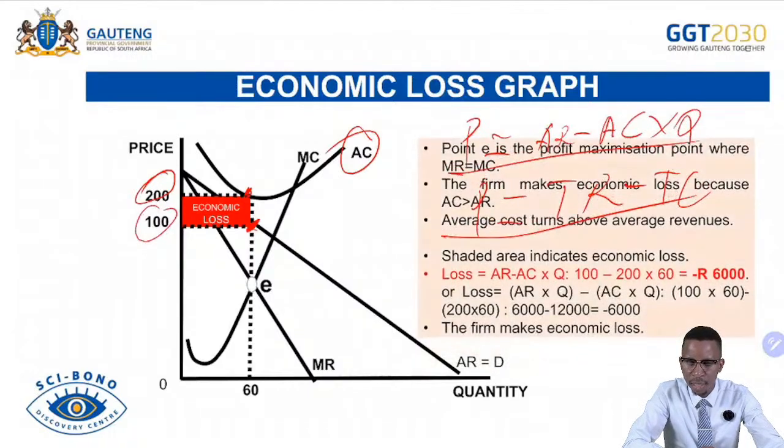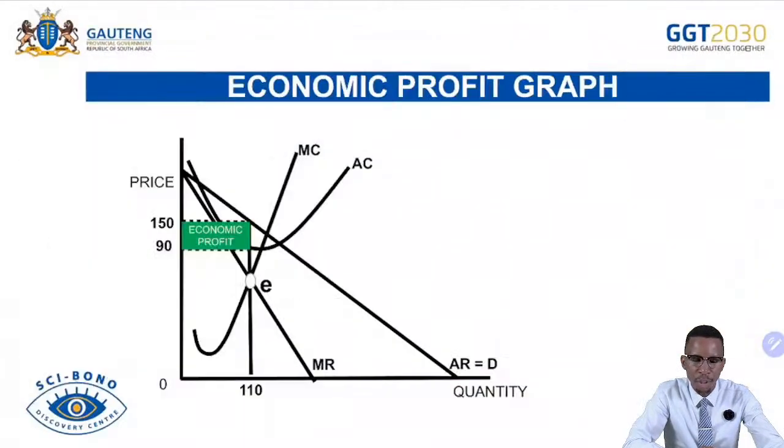And then that was the explanation. And then we continue with what we call economic profit. That is when now your revenues are more than your costs. Your revenues are 150, your costs are down there at 90. Then the firm is making economic profit because costs are lower than revenues.